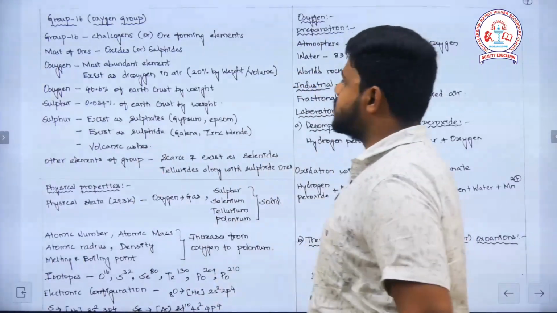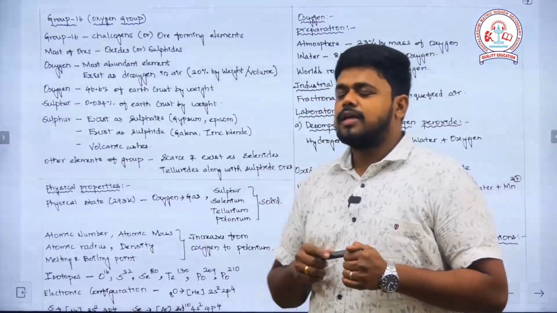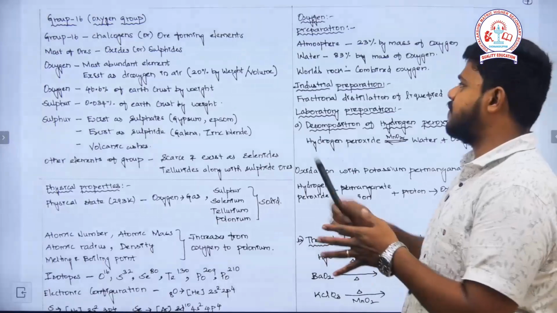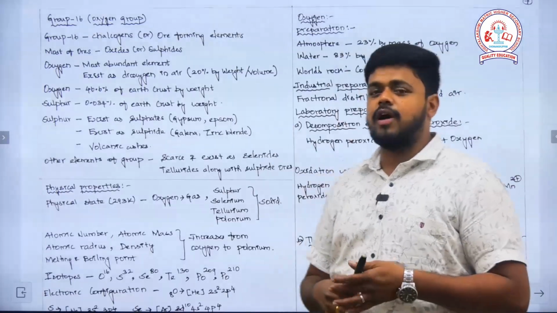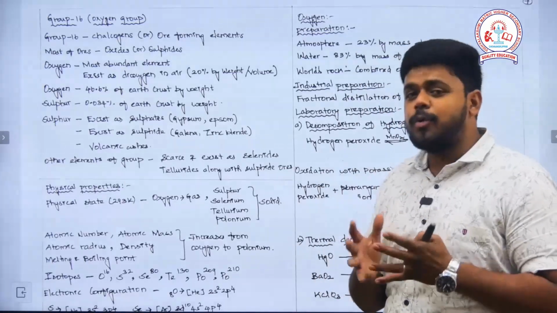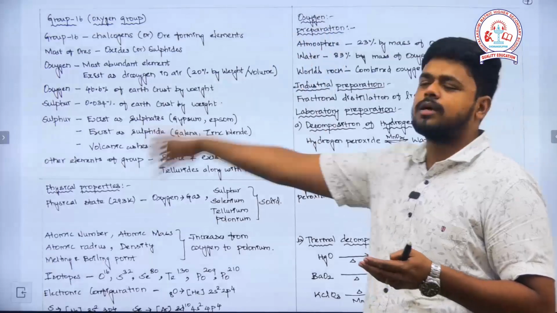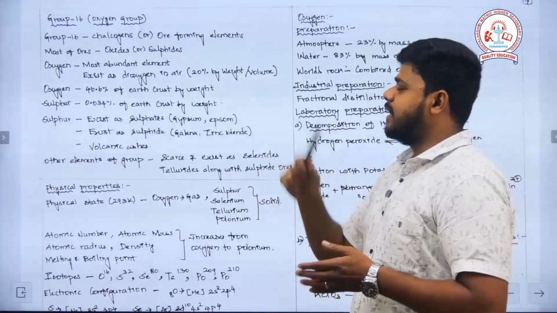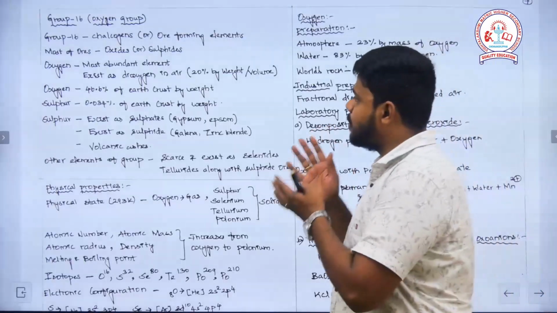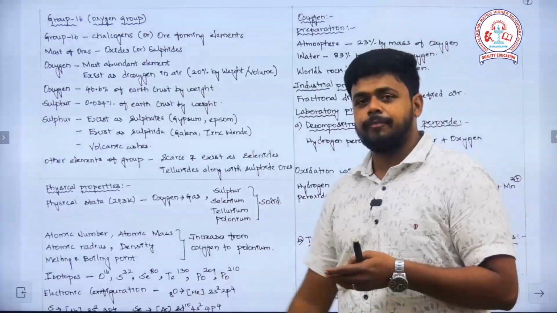Firstly, group 16 is the oxygen family and we call it the chalcogens. Why do we name it chalcogens? It is because of its ability to form ores, which means most of the ores are composed of these elements. That is why they are called ore-forming elements, and that is why they are called chalcogens. Most of the ores exist in the form of an oxide or a sulfide. So both oxygen and sulfur belong to group 16, no doubt in that.